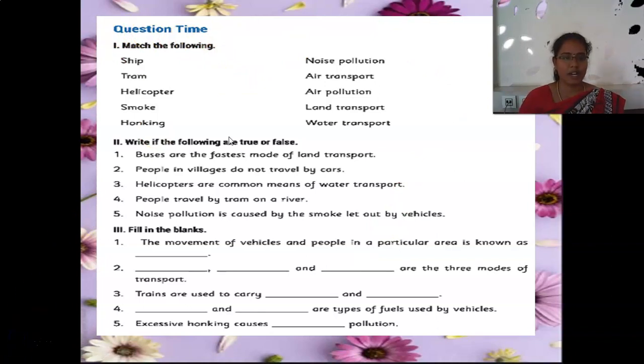This is a question time, my dear children. Just read out all the questions. These are very easy questions for you, as we already discussed many things about these. Okay, so with the help of your parents you can do this question time. If you are going to do the match the following, use the scale and do it. Okay, my dear children? Yes, I hope you are all going to do this question time and post it in the Google Classroom.